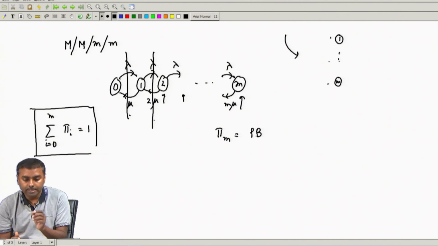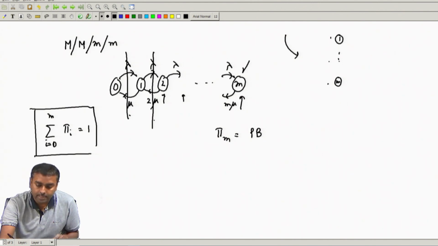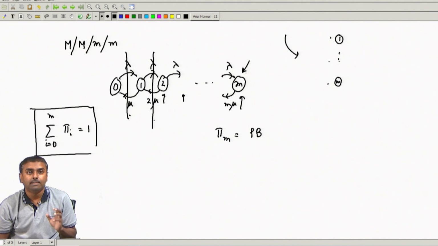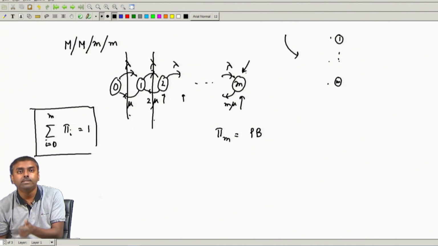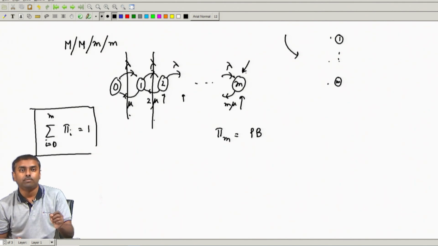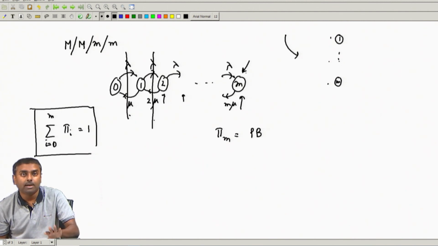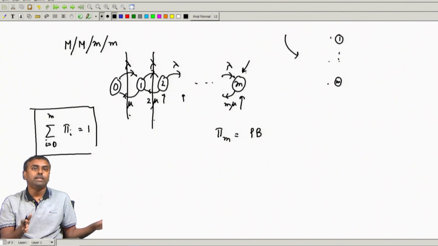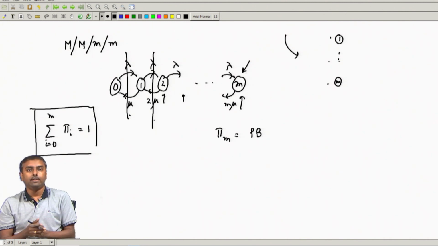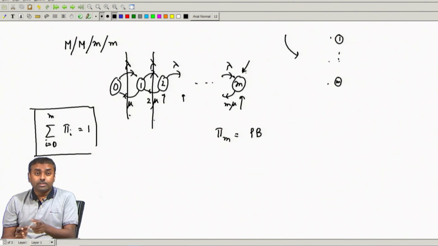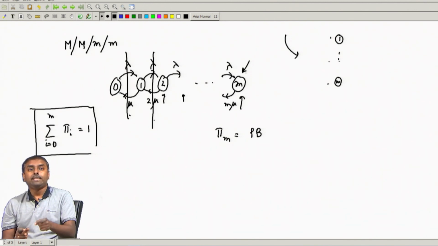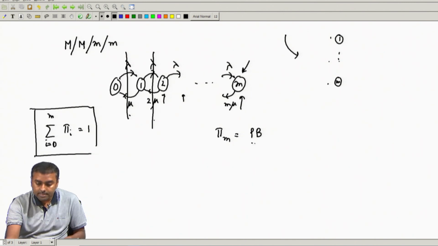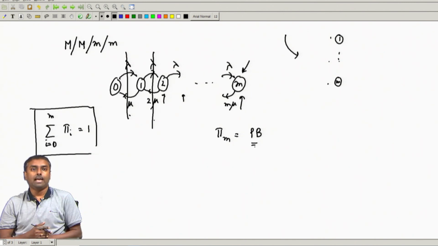So, if you solve this and calculate the probability of the mth state, that pi m is your blocking probability, and that is called the Erlang B formula. That means blocked calls are cleared. Whenever a call is blocked, you do not give them a chance, they are cleared. They can arrive again next time, but at this time they will just hear, sorry, all trunks are busy. So, if your system is like that and you do not allow them to wait, then this is the blocking probability and accordingly you can calculate it.